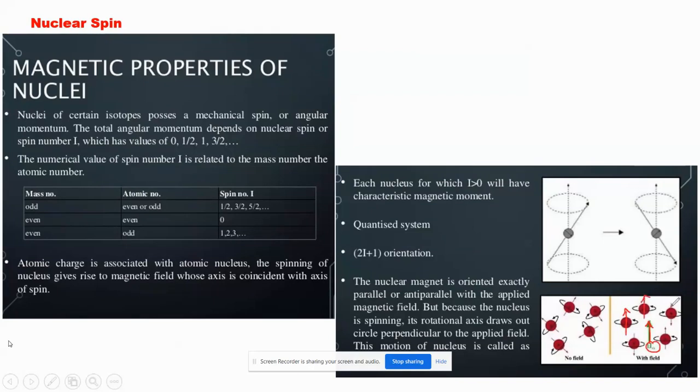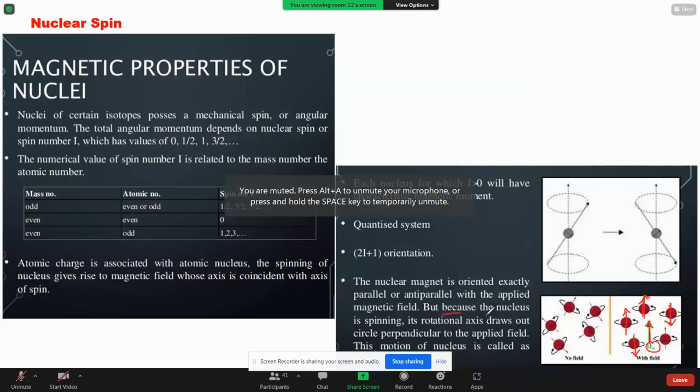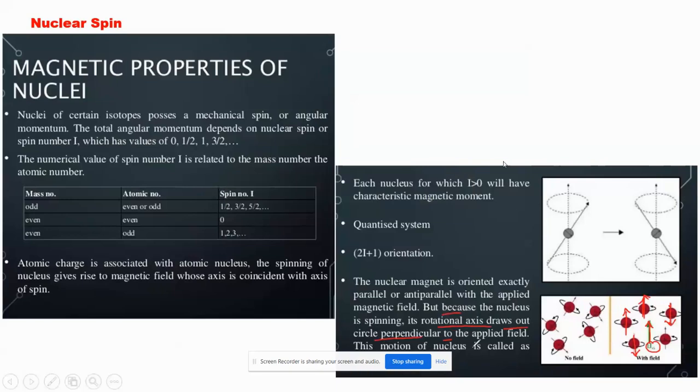So all of them will arrange themselves either parallel or anti-parallel, in the downward direction. Some are in the downward direction, some are in the upward direction, but the line of action is the same, vertical. But because the nucleus is spinning, its rotational axis draws out a circle, a circular motion around the applied field. This motion of the nucleus is called precession.